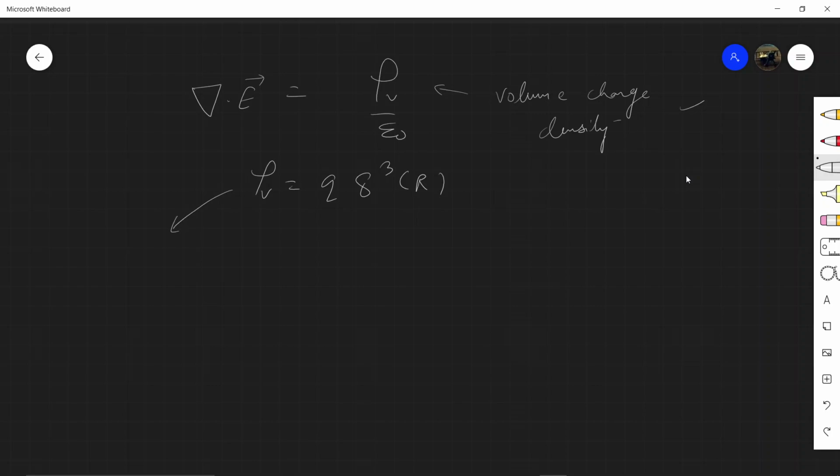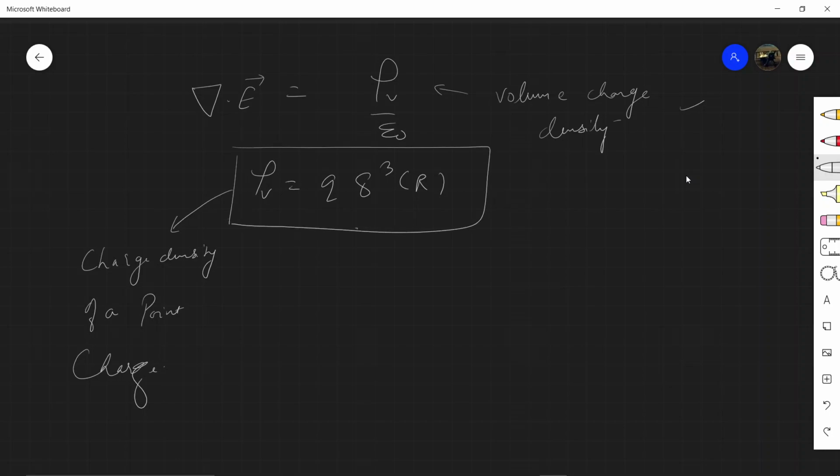This is nothing but the charge density for a point charge. And we can say for a point charge, this divergence is non-zero.